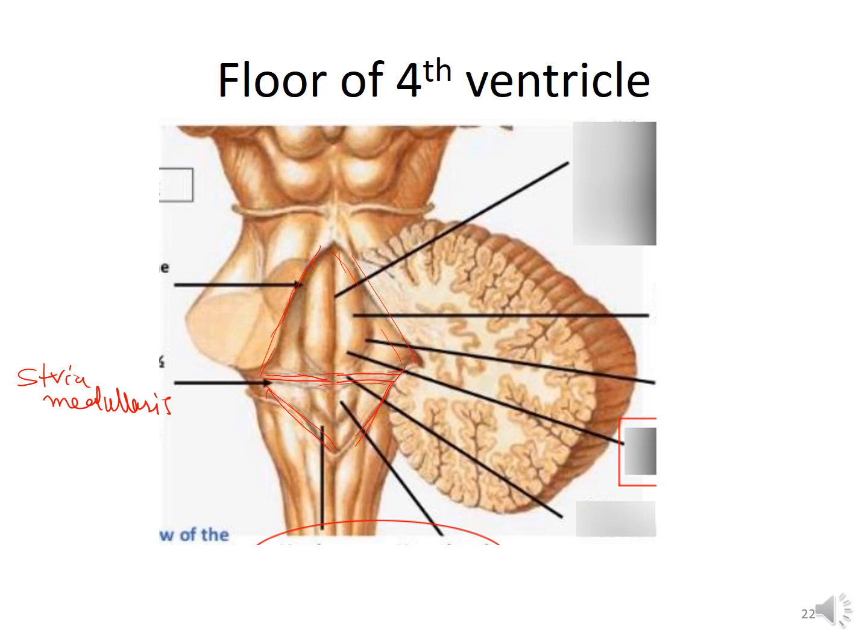Now the parts. It is divisible into an upper triangular part formed by the dorsal surface of the pons, as I have told you, and a lower triangular part formed by the dorsal surface of the upper medulla. The intermediate part is at the junction of the pons and medulla, and it is prolonged laterally over the inferior cerebellar peduncle as the floor of the lateral recess. This part is marked by transversely running fibers, the fibers of the stria medullaris, which represent fibers from the arcuate nucleus to the opposite cerebellum.